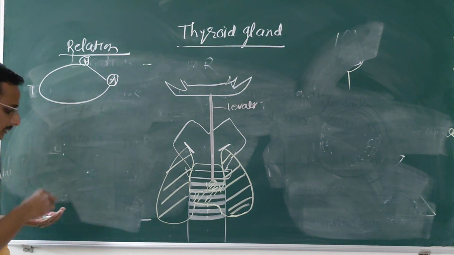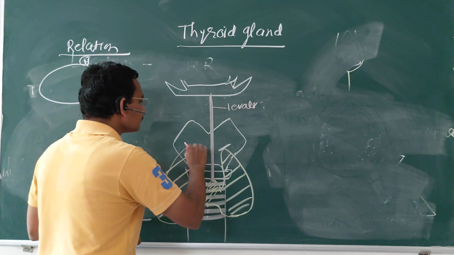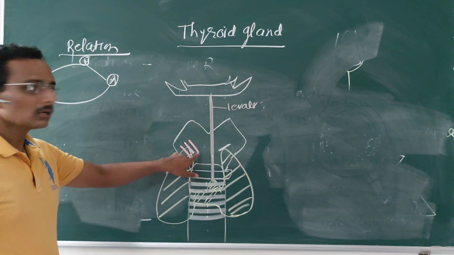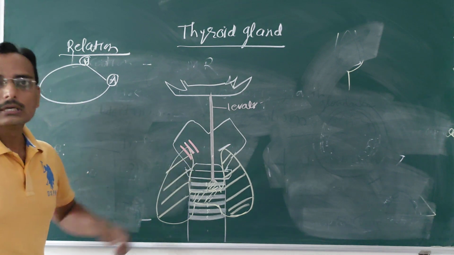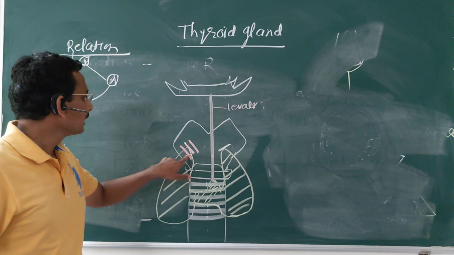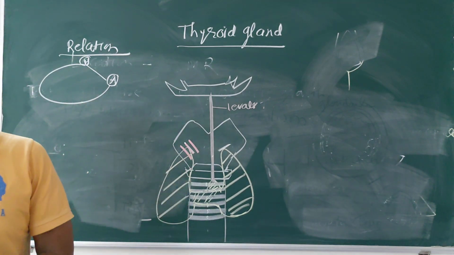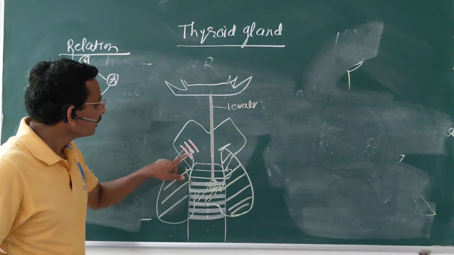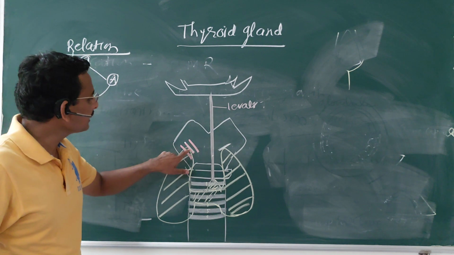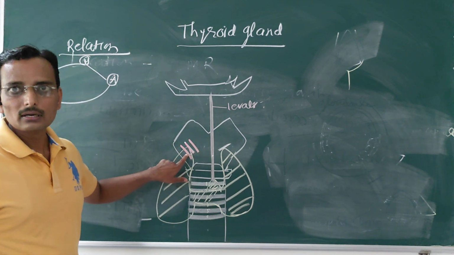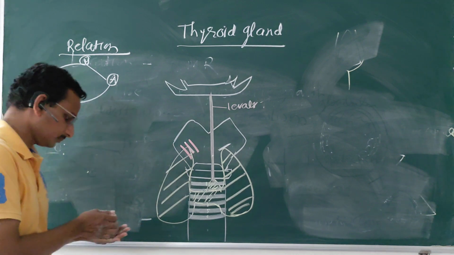Here is the presence of some muscles. Which are those? One is the sternothyroid muscle, another is the thyrohyoid muscle, and the inferior constrictor muscle.